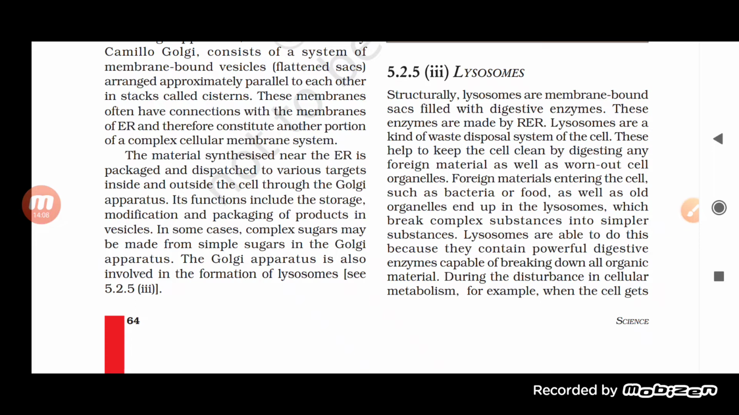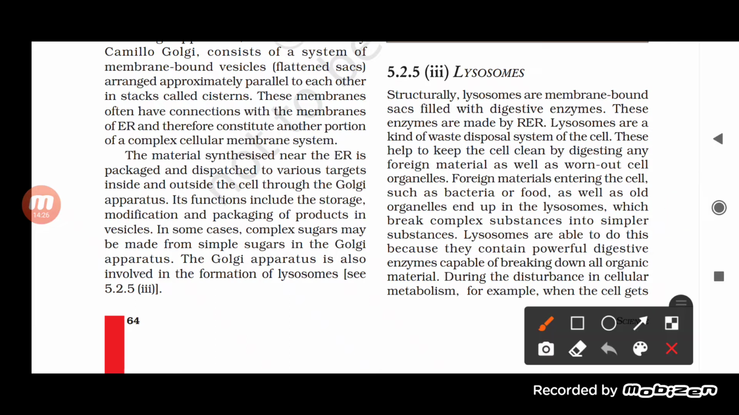Now lysosome. What is the lysosome? It is another kind of cell organelle. When we look at the lysosome, students, what is it? Again, a membrane bound sac which is filled with digestive enzymes. Remember that. This is a very important line. Whatever enters the lysosome, it helps in engulfing the food particle and digesting the food with the help of the enzymes present in it.